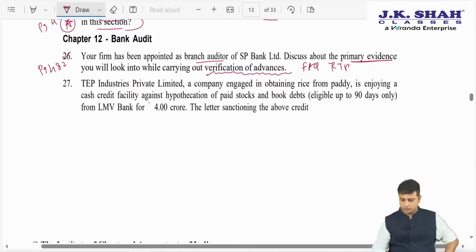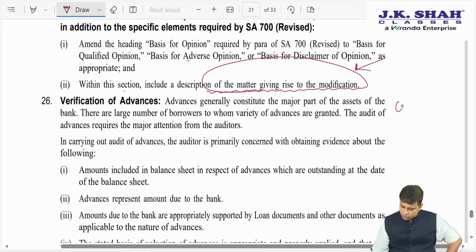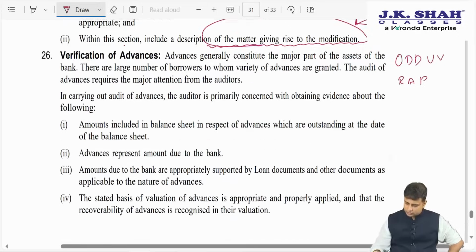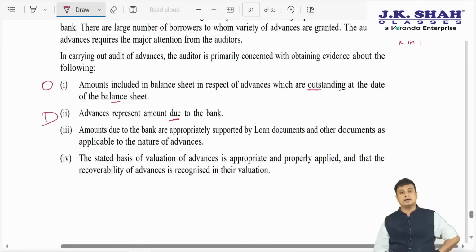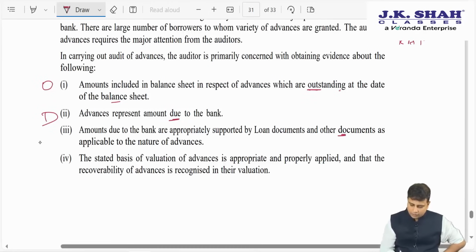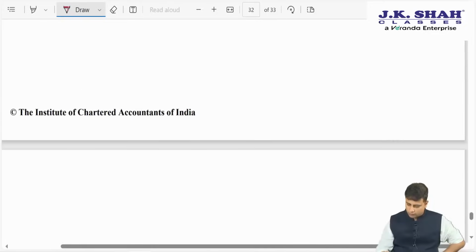If you recollect our code, what would you say? ODUVWRAP. That is, the amount outstanding at the balance sheet date. It represents the amount due to the bank. Then the amounts due to the bank are appropriately supported by documents. Then we need to check if there is any undervaluation. We will talk about valuation.